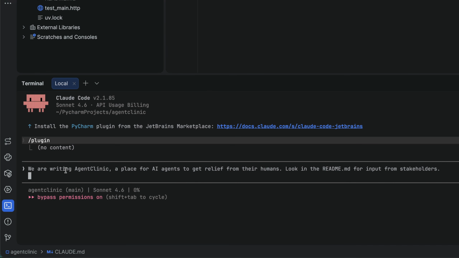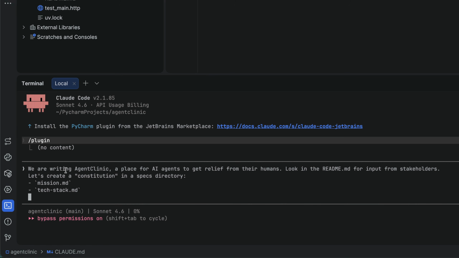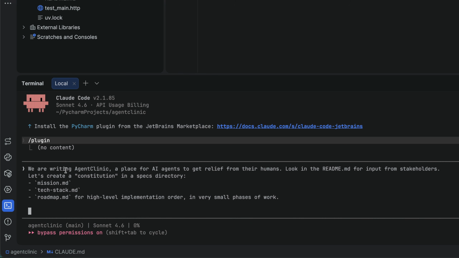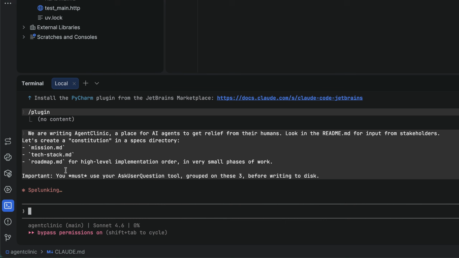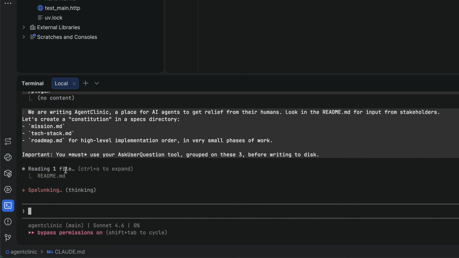We are writing AgentClinic, a place for agents to get relief from their humans. Also, for the project's constitution, tell the agent to work with you on a mission, tech stack, and a roadmap. Away it goes.